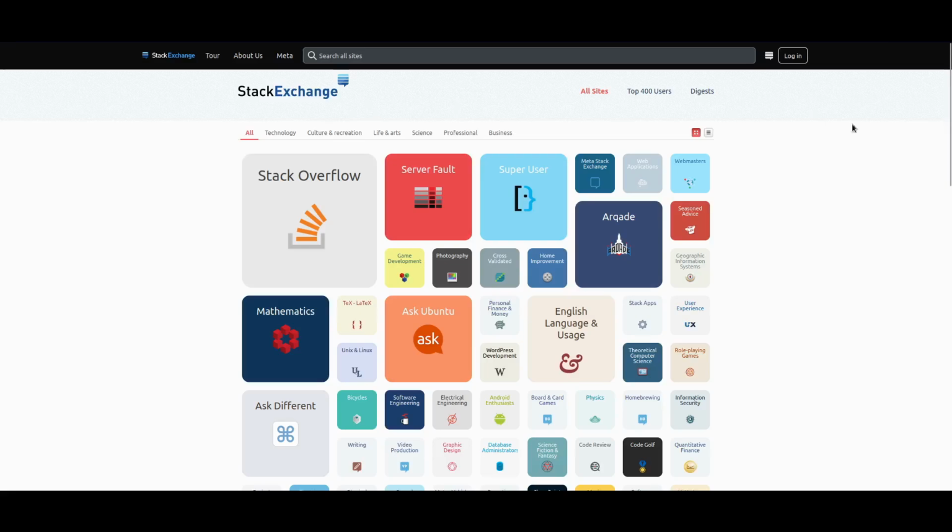But we're not going to be looking at those today. Instead, we're going to be looking at really stupid questions. I don't think I have any lined up from actual Stack Overflow because a lot of those stupid questions are just really complicated and I don't really fully understand most of them. So instead we're going to start with Super User, which is like Stack Overflow, but instead of being about programming, it's about general operating systems.